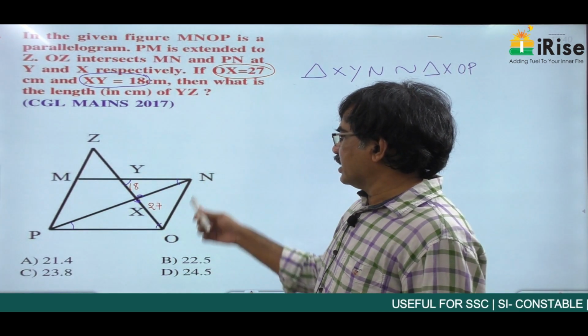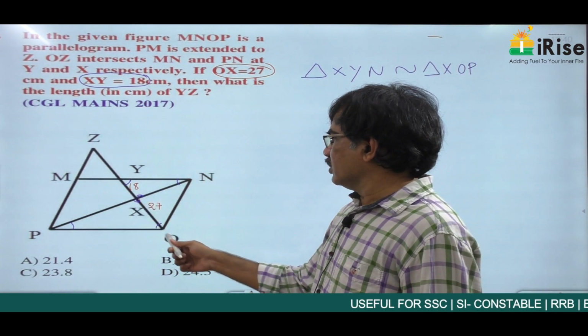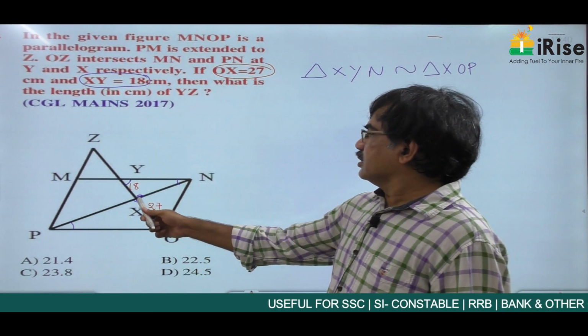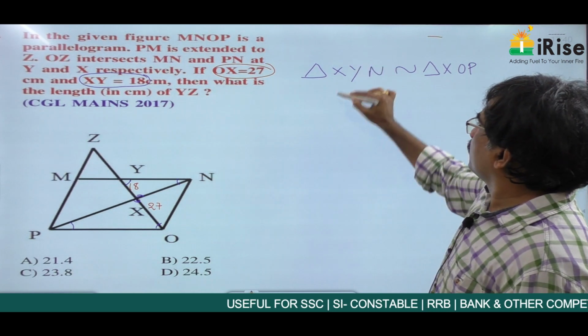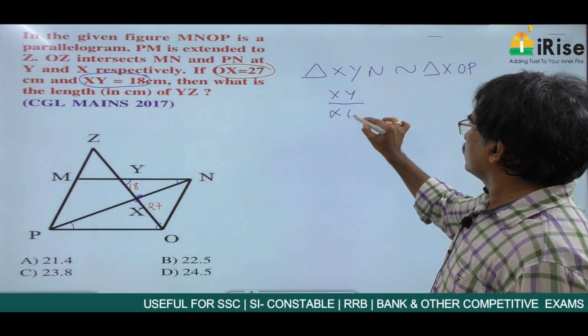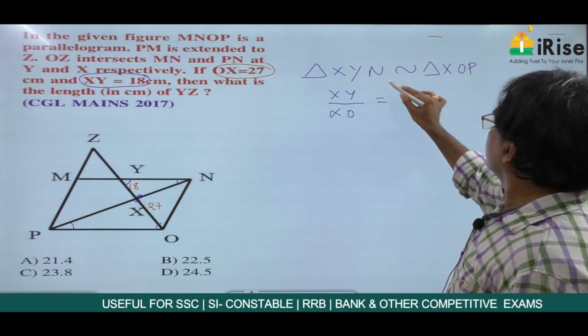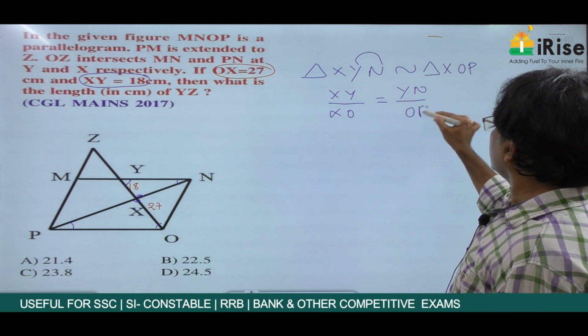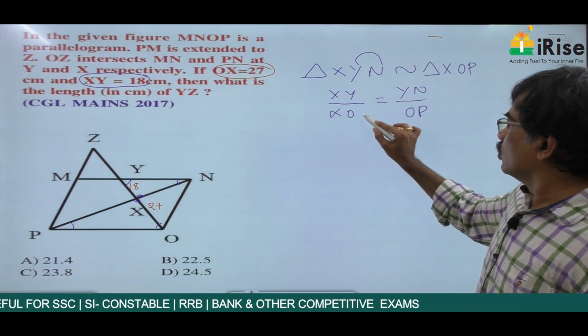So XYN is similar to XOP. Here XY by XO is same as YN by OP.